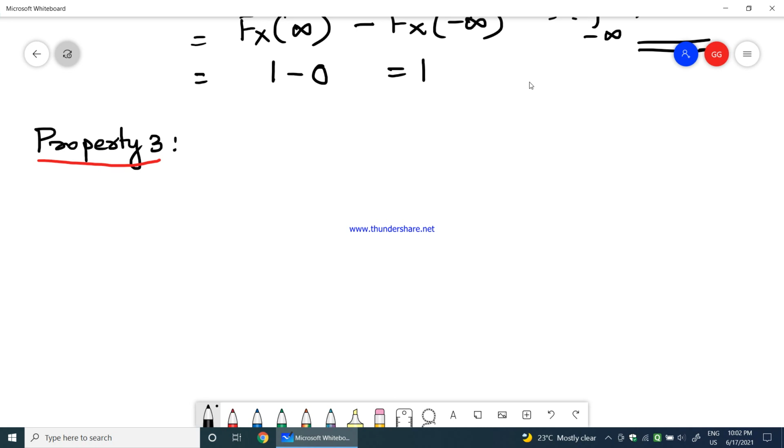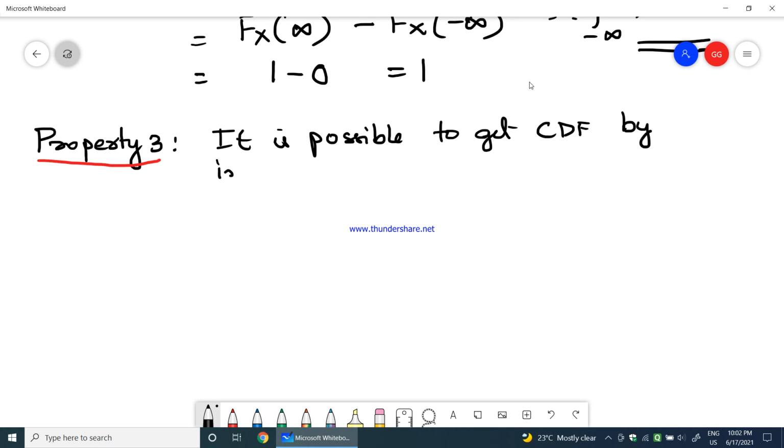It is possible to get the CDF by integrating the PDF. This I have already told you, but let us have a proof for this.